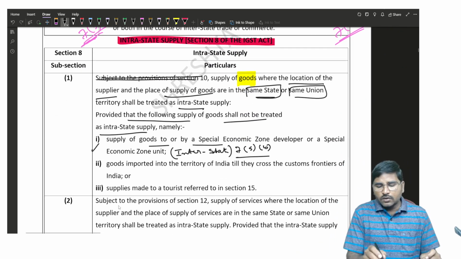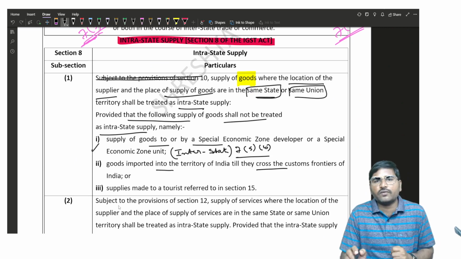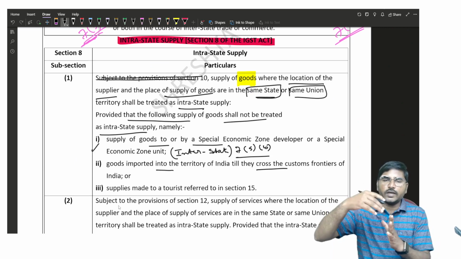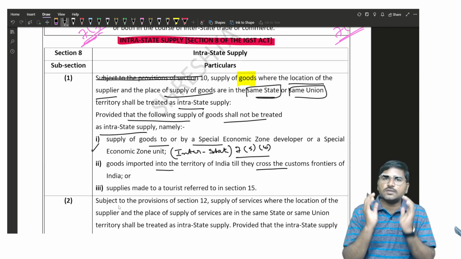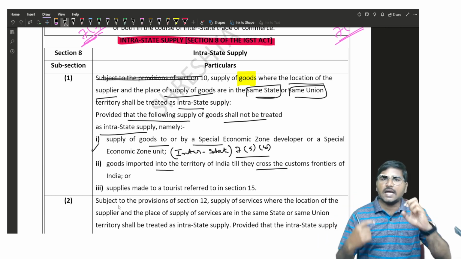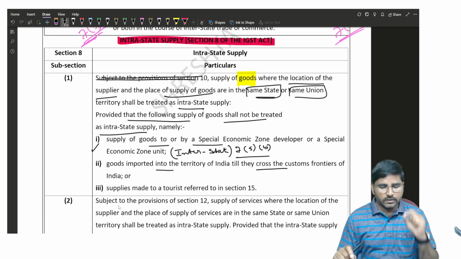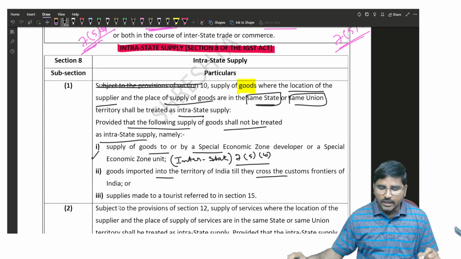And the second one, goods imported into the territory of India till they cross the customs frontiers of India. So goods are imported into India, but before clearing for home consumption, if those goods are sold by the importer to some other person by transfer of documents of title to goods, it shall be treated as an interstate supply. And where did we discuss it?